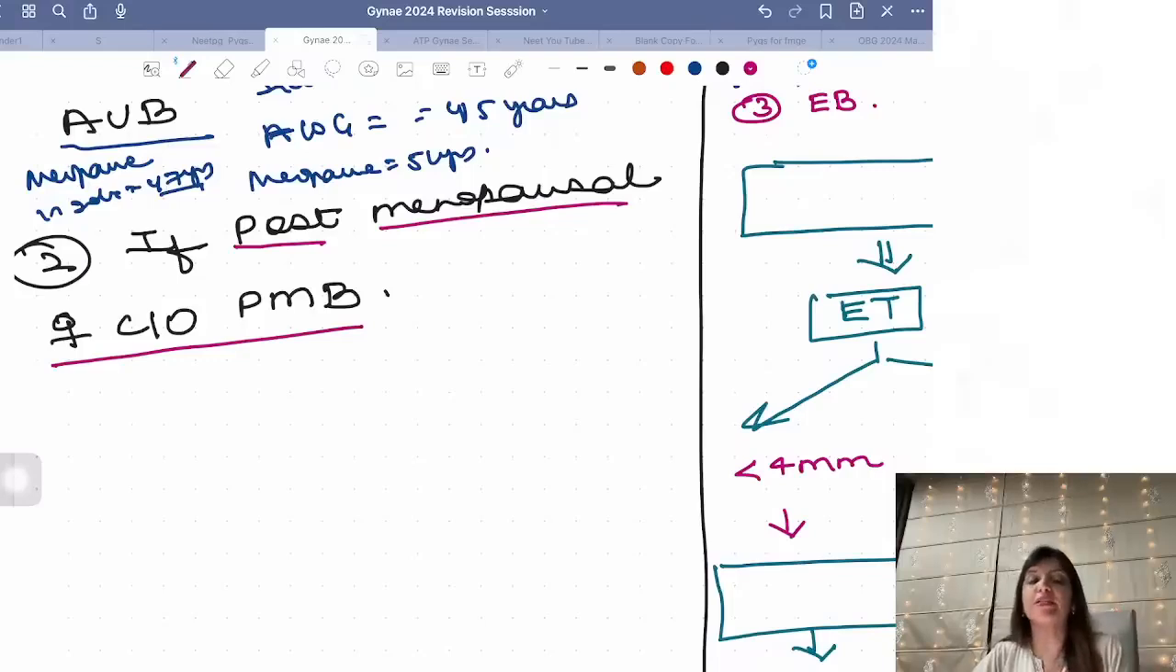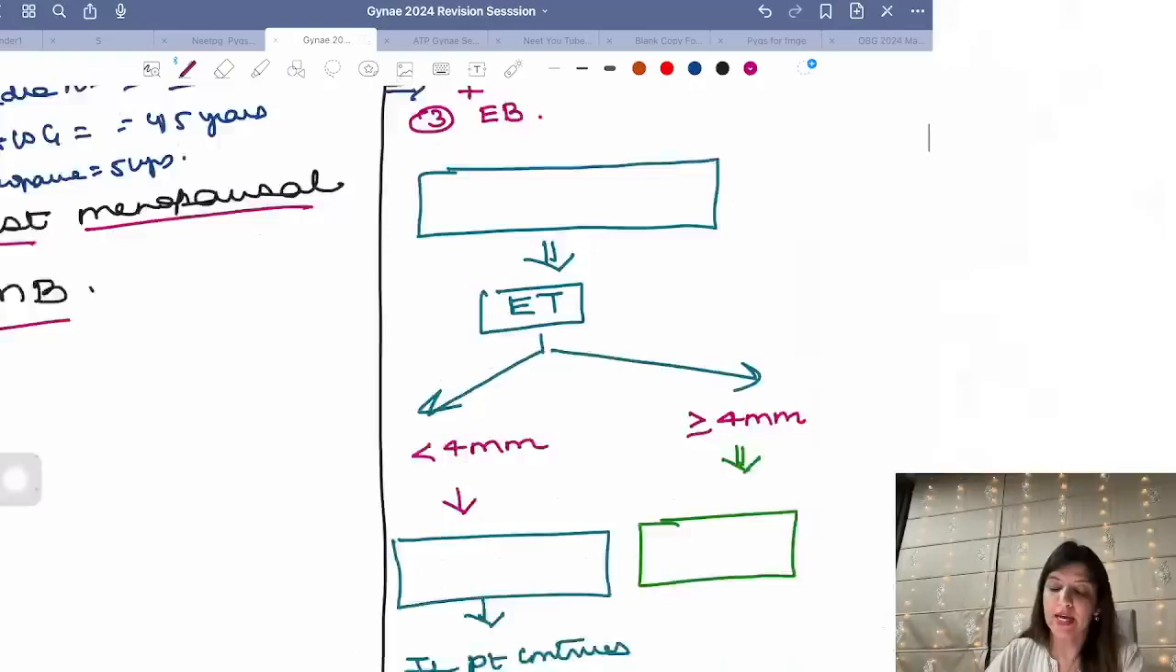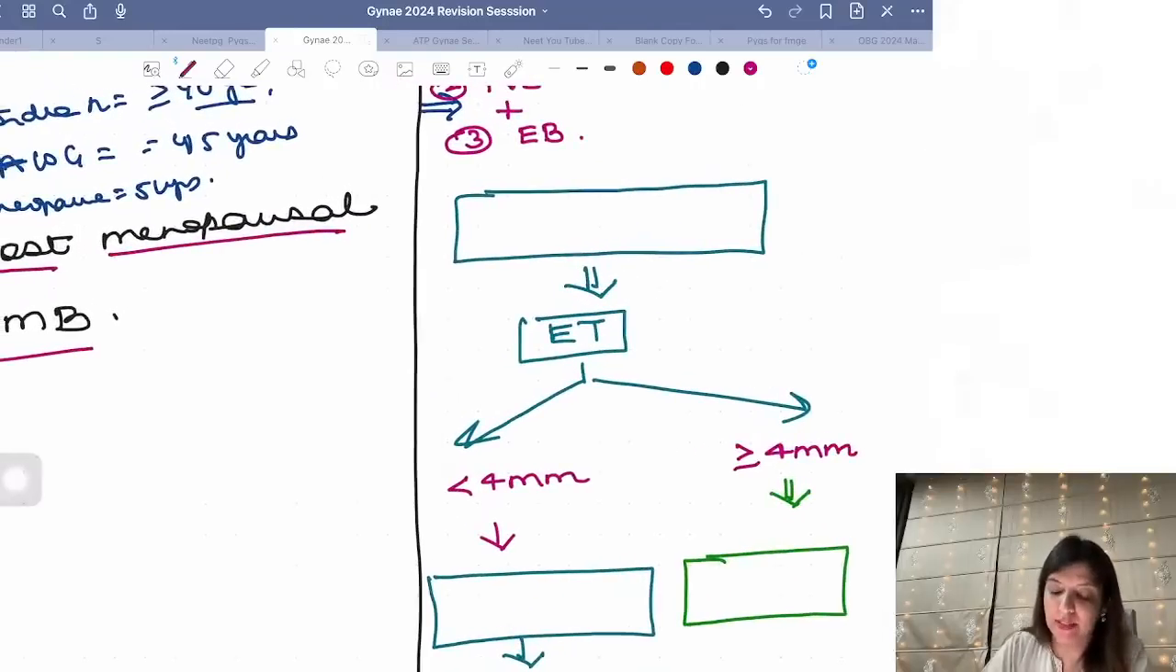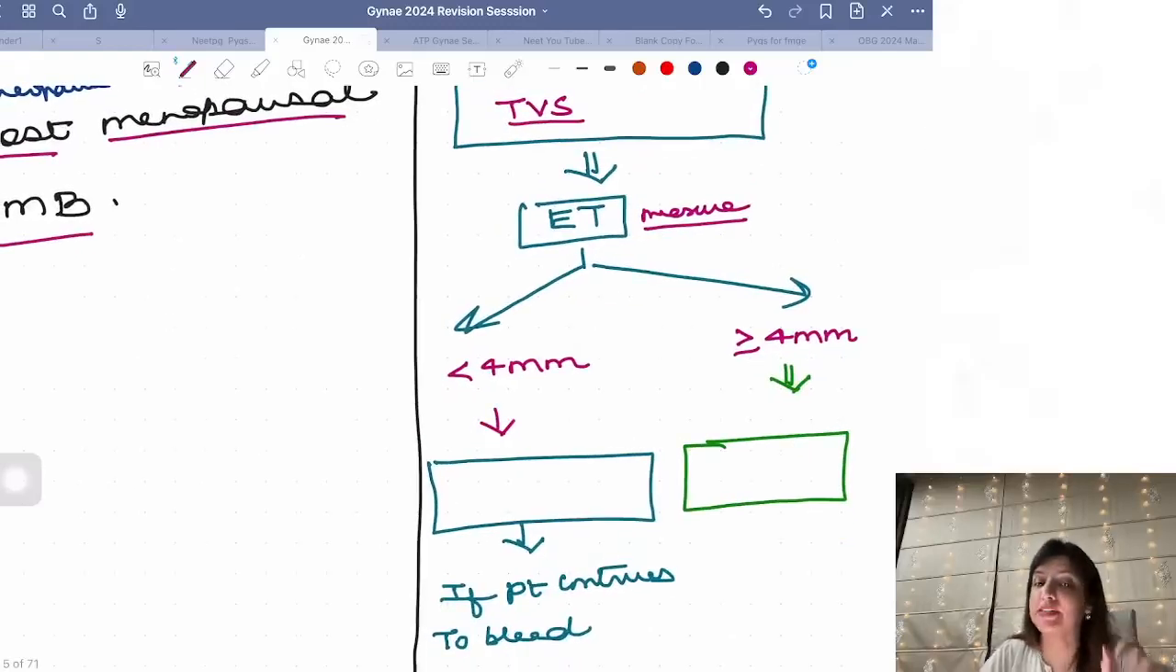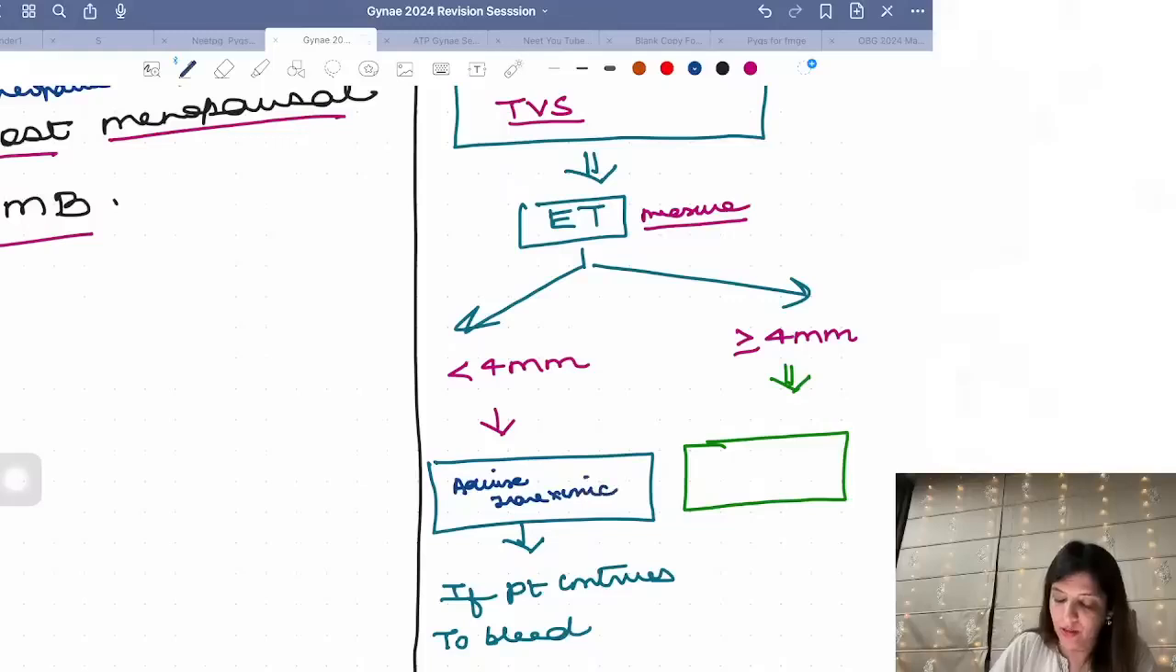Now, if your question says a postmenopausal female comes to you with PMB, and they ask you what the next step is, it is TVS. Urine pregnancy test doesn't make any sense. You are going to do TVS and you are going to measure the endometrial thickness. If endometrial thickness is less than 4 millimeters, in that case, you are going to advise tranexamic acid. Advise tranexamic acid to the patient, right?